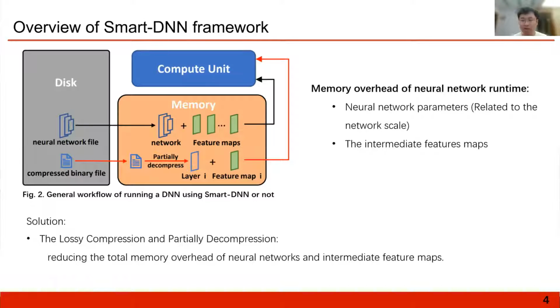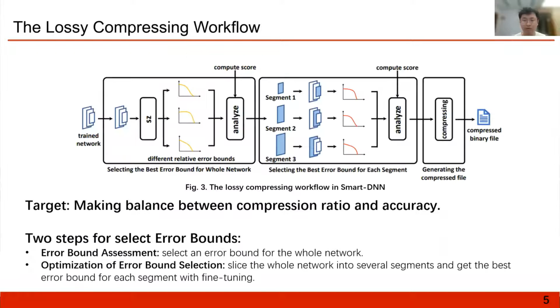Here, the memory cost includes two parts as we mentioned. The first part is related to the network scale, and the second part is caused by the network running workflow. Instead of maintaining the whole network and the feature maps in memory, SmartDNN only keeps the compressed network, partially decompressed layers, and the corresponding feature maps, and thereby reduces the memory cost.